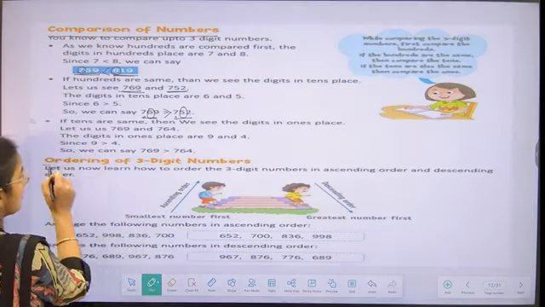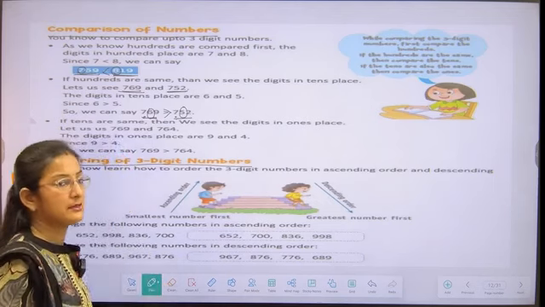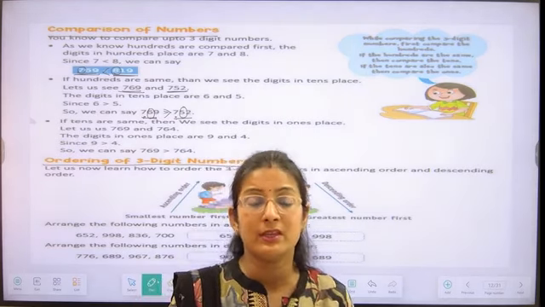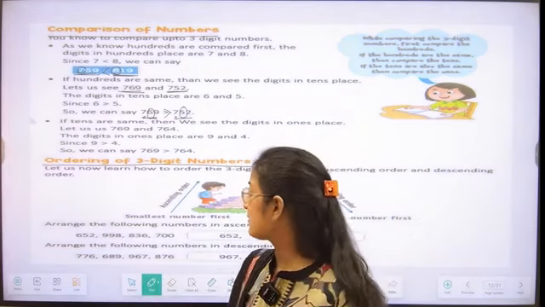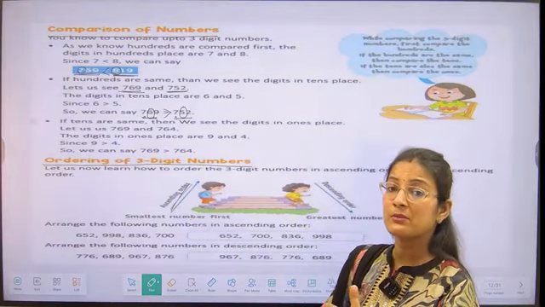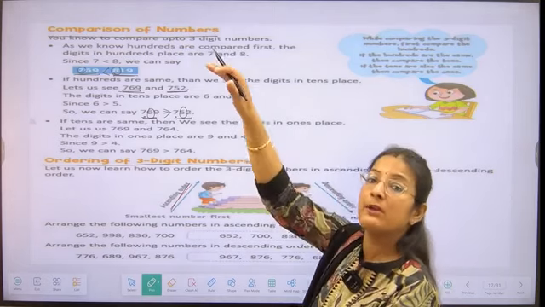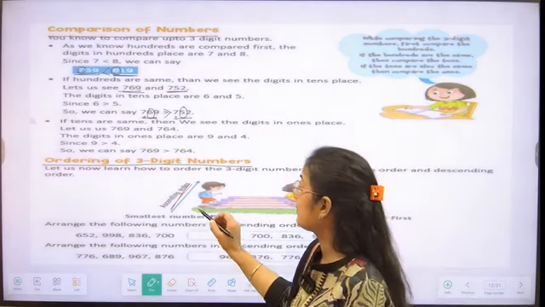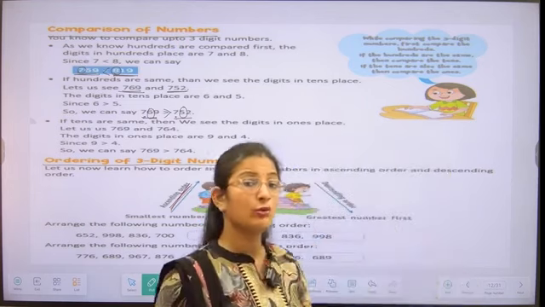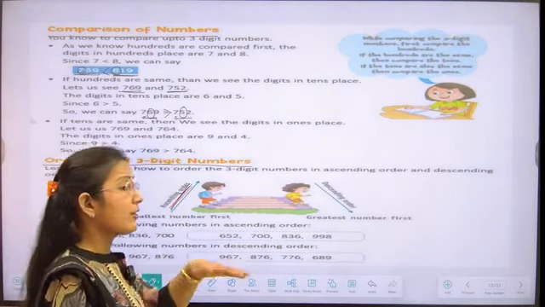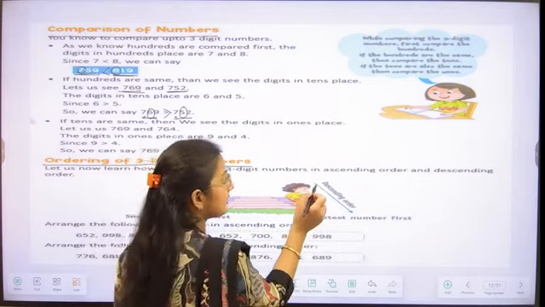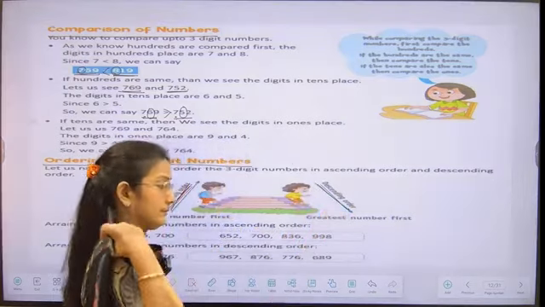Now what are we going to understand? We are going to understand the ordering of three-digit numbers. For writing and ordering three-digit numbers, we can write in two ways, students. The first way is ascending order. Whenever we write numbers from smaller to bigger, we say that we are writing the numbers in ascending order. And whenever we write the numbers from bigger to smaller, we are writing the numbers in descending order.